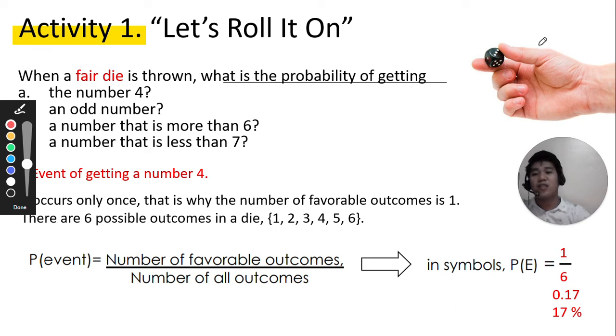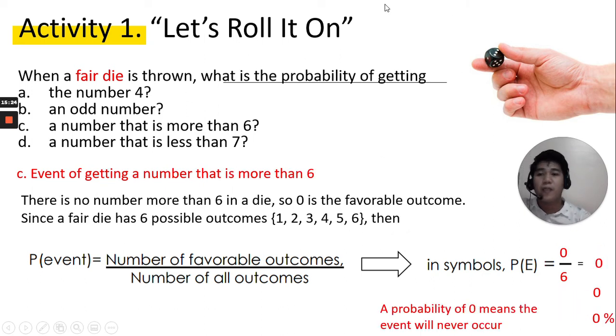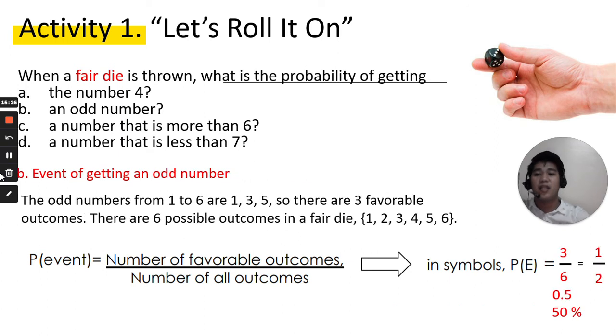Okay, let's continue with the letter B sample. Oh, it's letter C. Letter B, event of getting an odd number. So what are the odd numbers? We have here odd numbers, not even, meaning it has only 1 and 2 factors, 1 and itself. So we have 1, 3, 5. Okay, and so our favorable outcomes is 3.